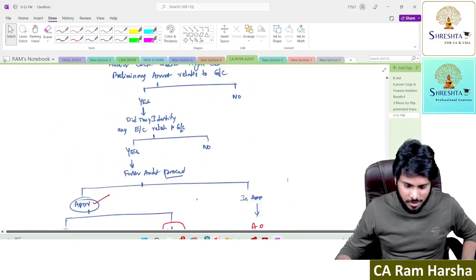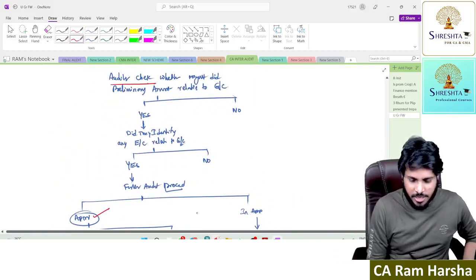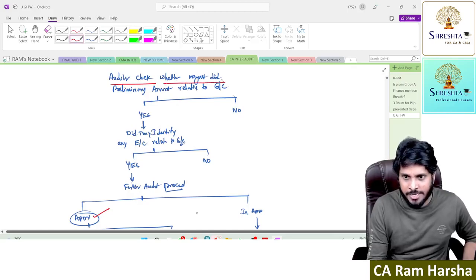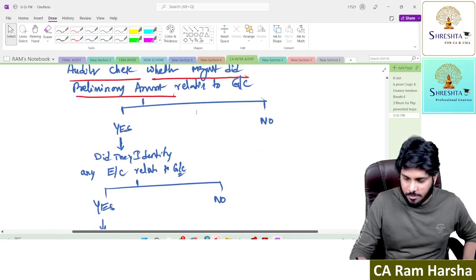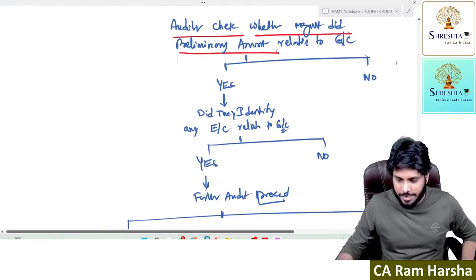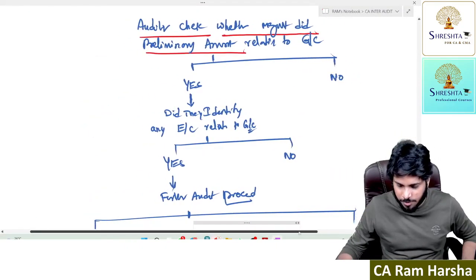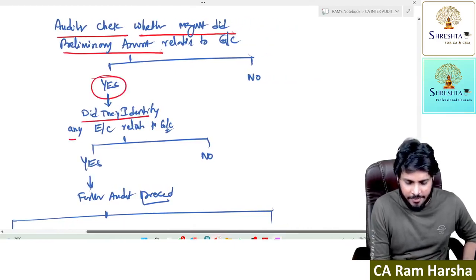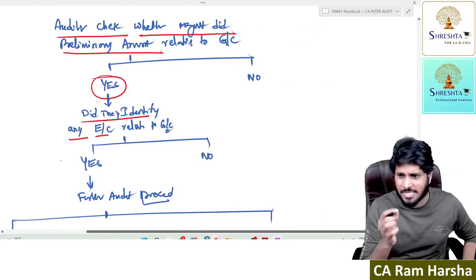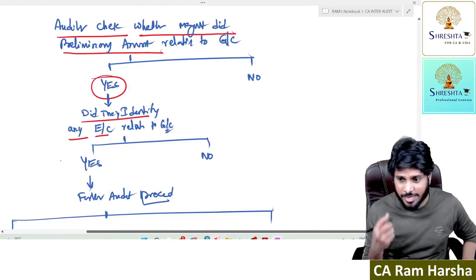You see the diagram here. What is the first question? The auditor shall check whether management did a preliminary assessment relating to going concern. If the answer is yes, did they identify any event or condition that may cast significant doubt on the entity's ability to continue as a going concern?